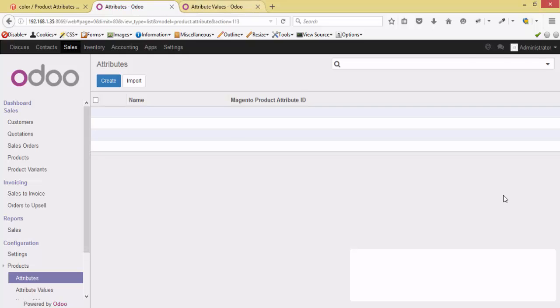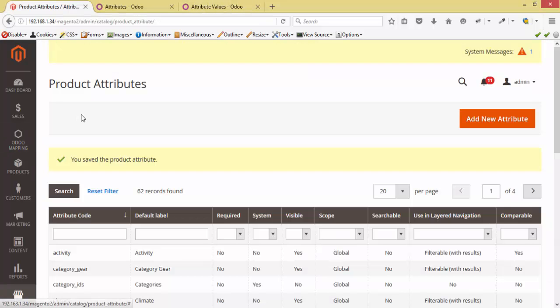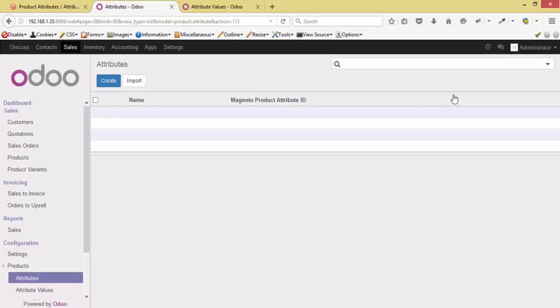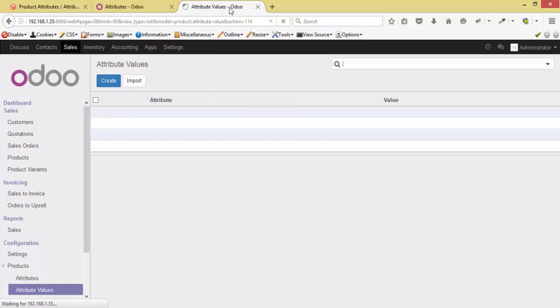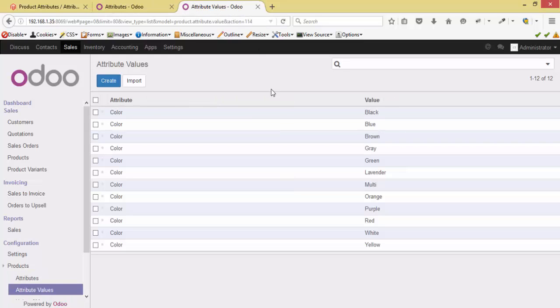Okay, we have saved the product attributes. Now let's check it at Odoo side. The attribute color has been created with Magento attribute ID 90. Let's check its values. The values have been created. You can see this.